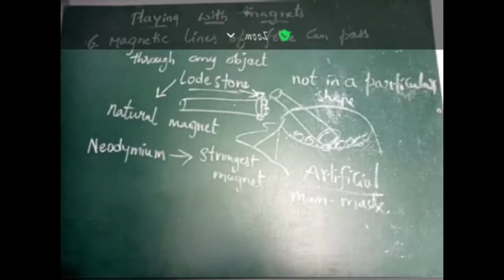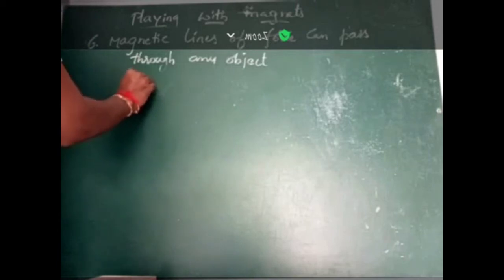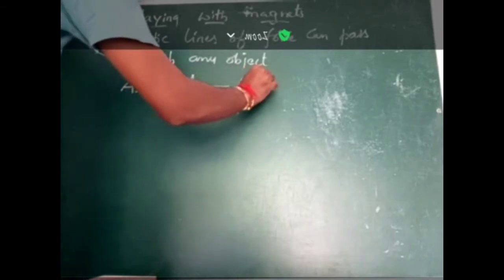These artificial magnets are made up of steel or iron. What materials can we use to make those magnets? We can use steel or iron, but by mixing metals, which we call alloys.